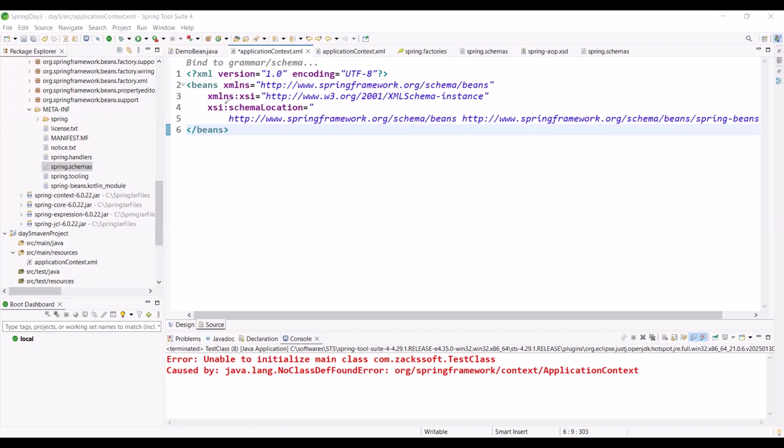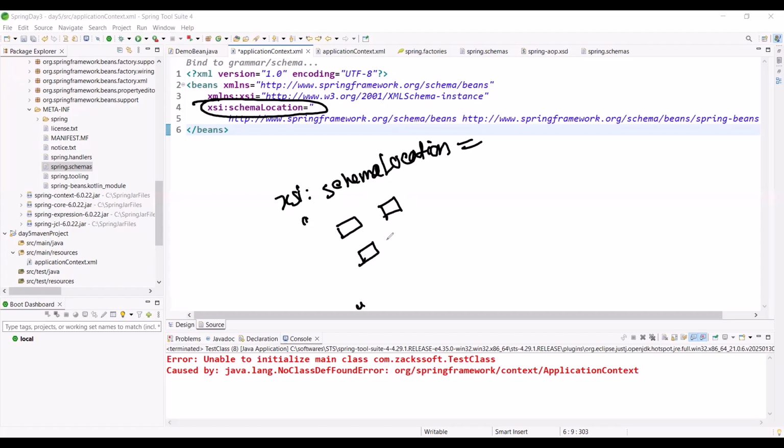In this xsi:schemaLocation, what should you write? After the colon, you need to write one pair, for example this one pair, another pair. You can write multiple pairs.